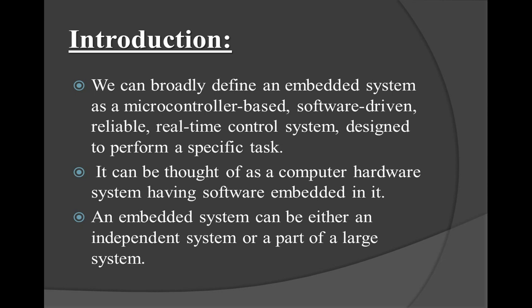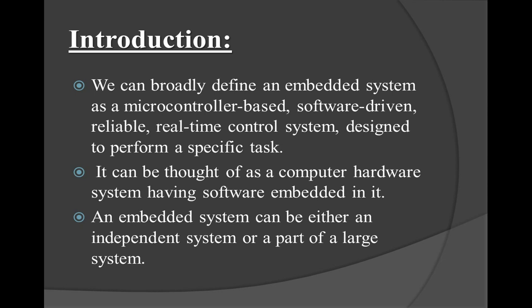Going into detail about embedded systems, let us move to the introduction, to what we mean exactly by embedded systems. We can broadly define an embedded system as a microcontroller based, software driven, reliable, real-time control system designed to perform a specific task. As we all know, the basic requirement for an embedded system is a controller. We need a controller to control the systems. For designing this particular system, we need hardware as well as software.